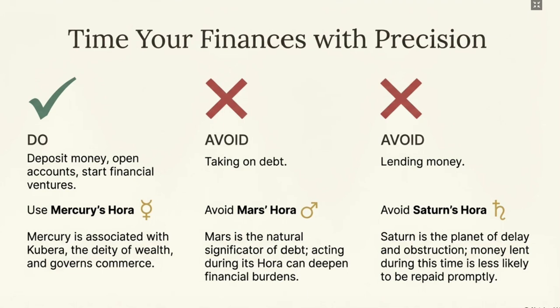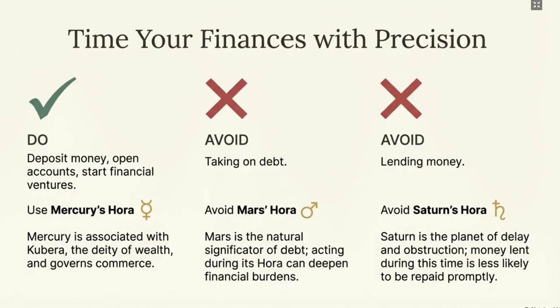We will see when we discuss the behavior of these planets, then you will understand why we choose that planet's hora to perform such activity, and why we avoid another planet's hora to perform any activity.